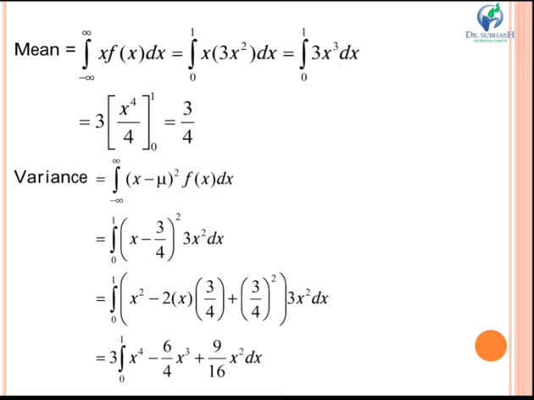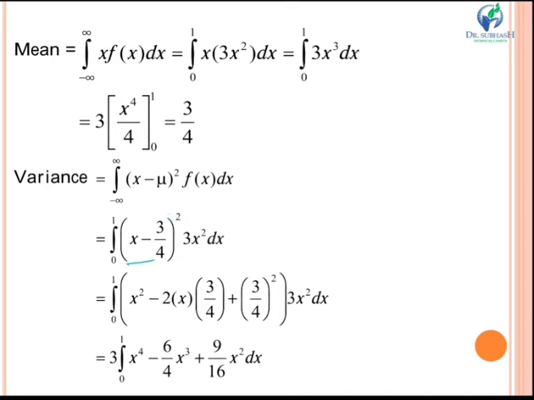Next, the formula for variance is integral from minus infinity to plus infinity of (x minus mu) whole square into f(x) dx. Now see, the value of mu is 3 by 4. Mean is given by mu, so we'll put this value over here.